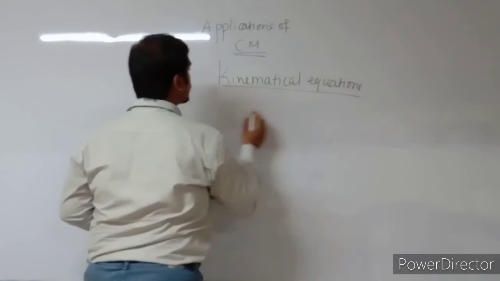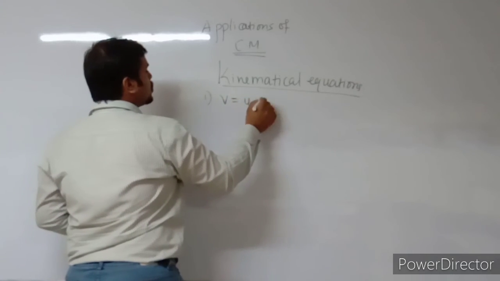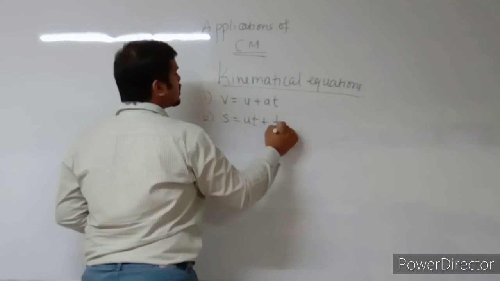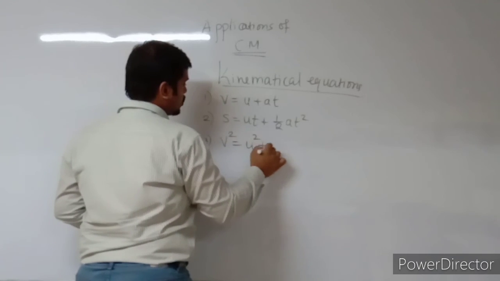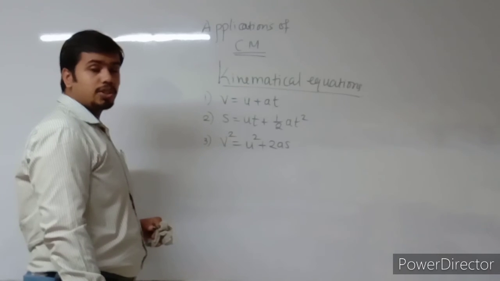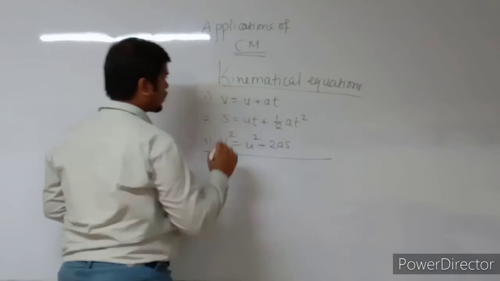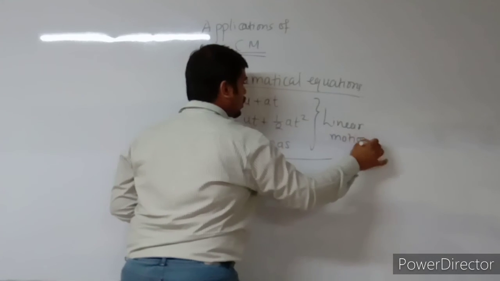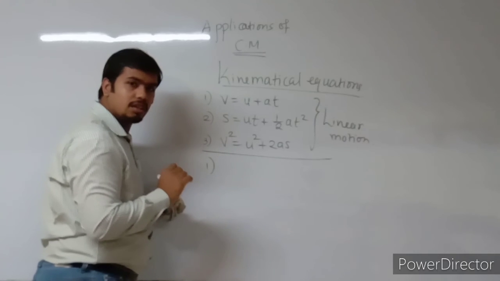As you know, for linear motion, the kinematical equations were V equal to U plus AT, S equal to UT plus half AT square, and V square equal to U square plus 2AS. So these were the 3 kinematical equations for linear motion. For circular motion, just replace the symbols, and you will directly get the kinematical equations.